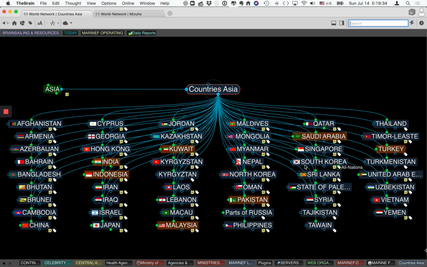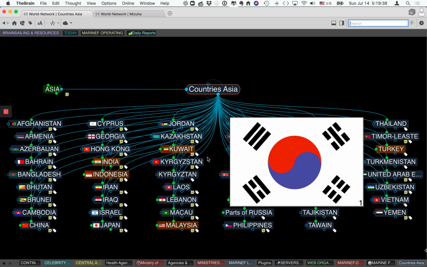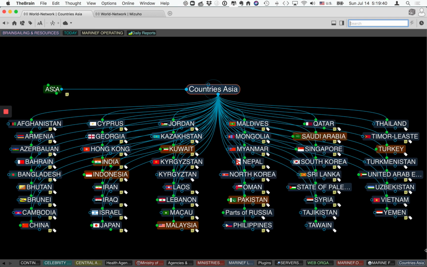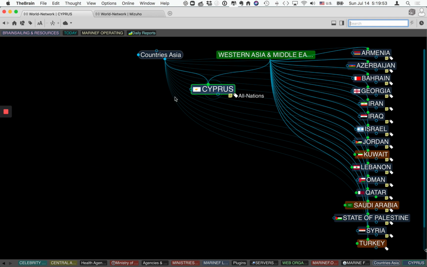This is all there, with their flags coming up. We have all these countries, it's all in our database, so we will be able to control the entire system. If I want to see everything really, then I think I'm going to go to all nations.